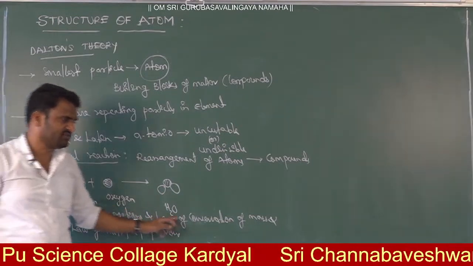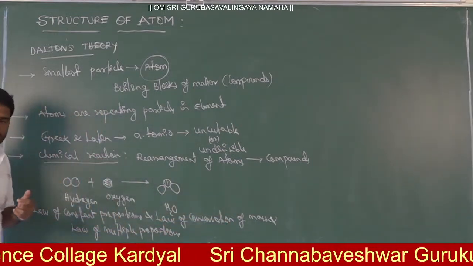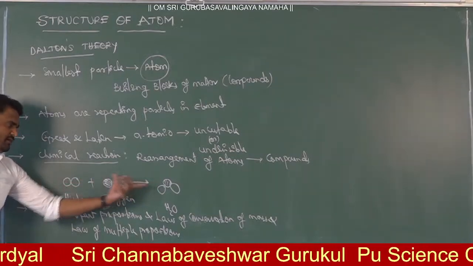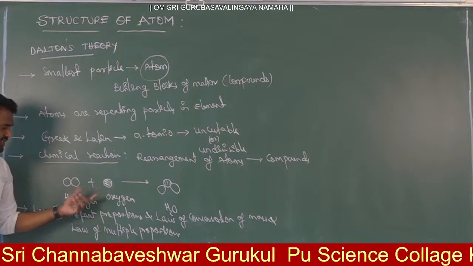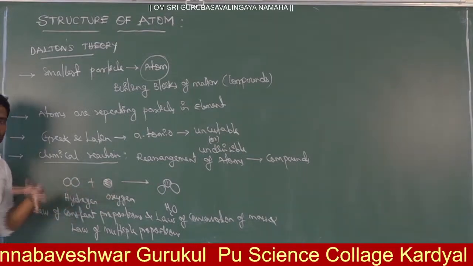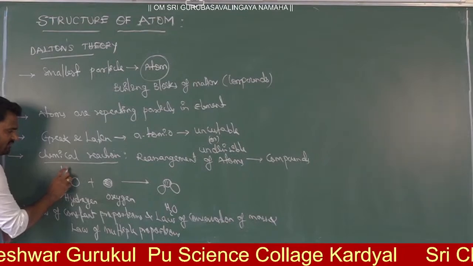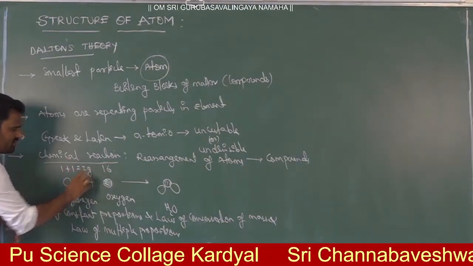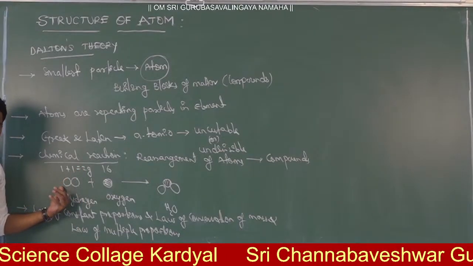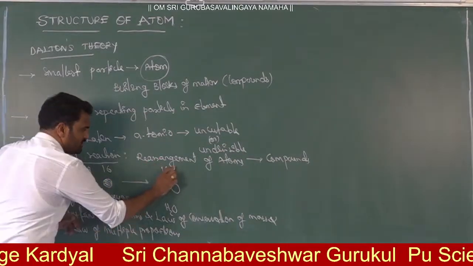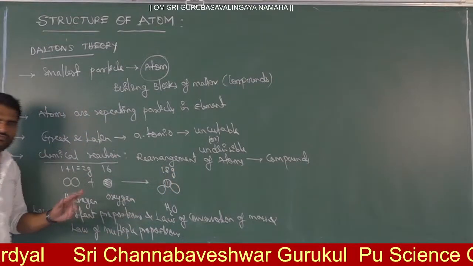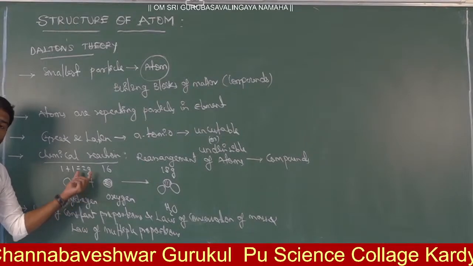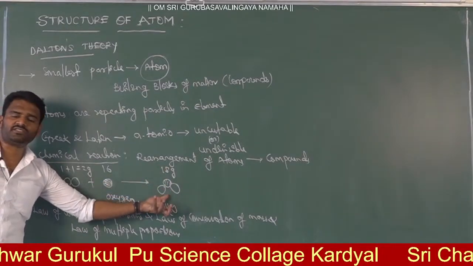Next, the law of conservation of mass. What is the law of conservation of mass? Before the reaction and after the reaction, the sum of the masses must be the same. For example, here 2 hydrogens and 1 oxygen. The 2 hydrogens have mass 1 gram plus 1 gram, so 2 grams, and 1 oxygen is 16. So 2 grams of hydrogen combined with 16 grams of oxygen. Then what do you get? The molar mass of water is 18 grams. Whatever mass we add before the reaction, the same amount of mass we get in the product.